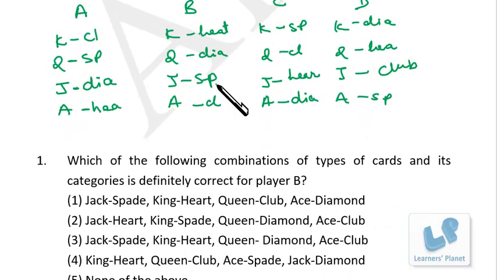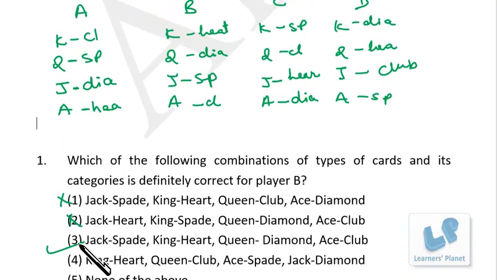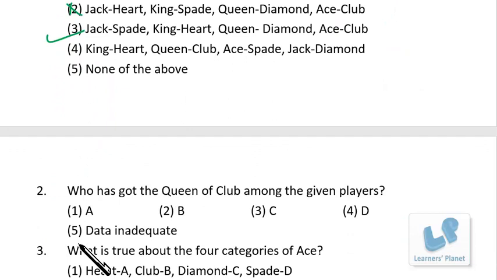Now which of the following combinations of types of cards and its category is definitely correct for player B? So player B, jack spade, yes. King heart, yes. Queen, no, this is wrong. Jack spade, king heart, queen diamond and ace club. So this is true. Okay. Who has got the queen of club among the given players? Queen of club, C. What is true about the four categories of ace?